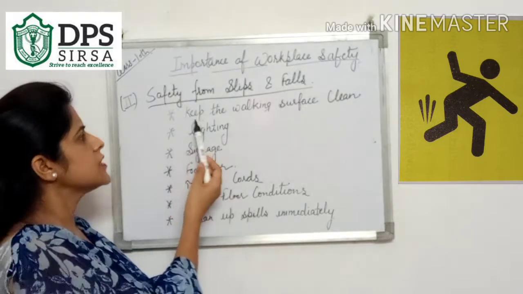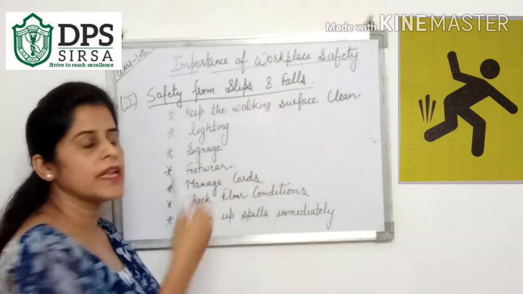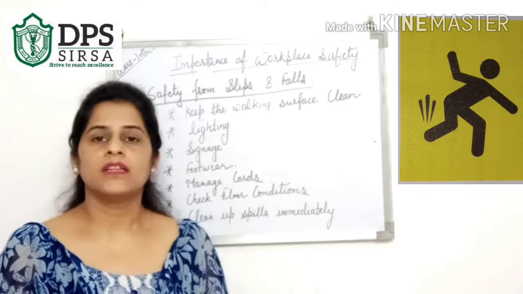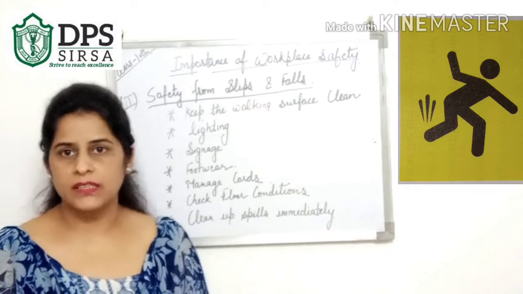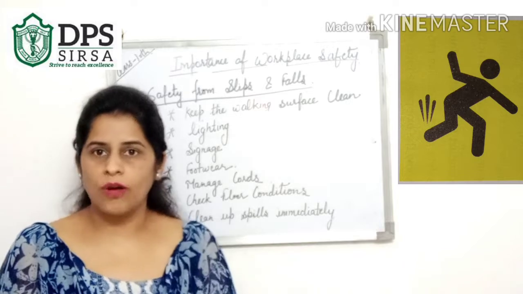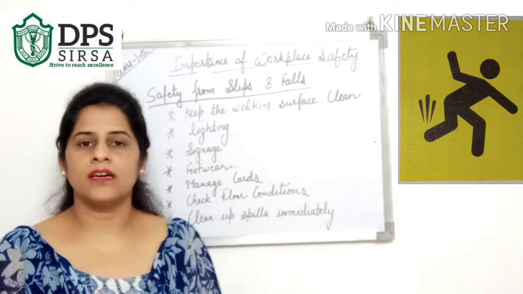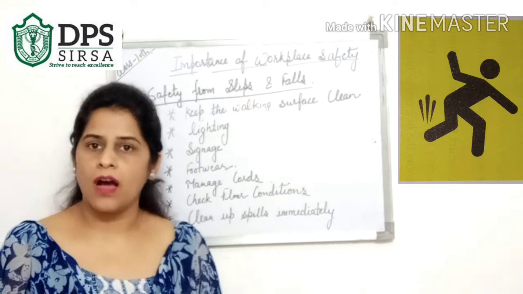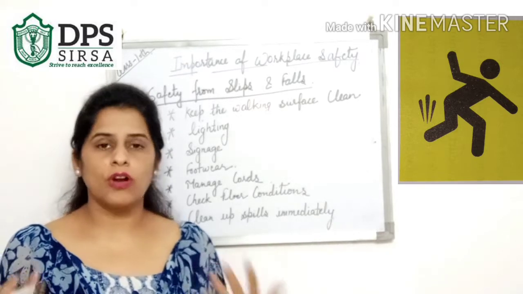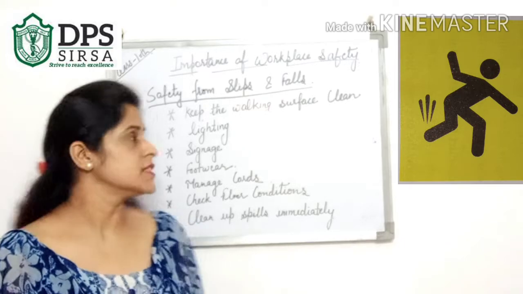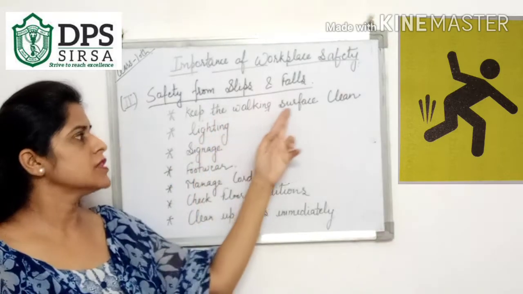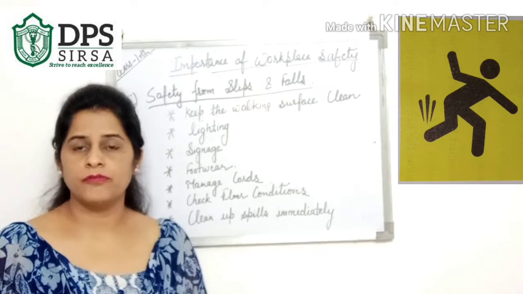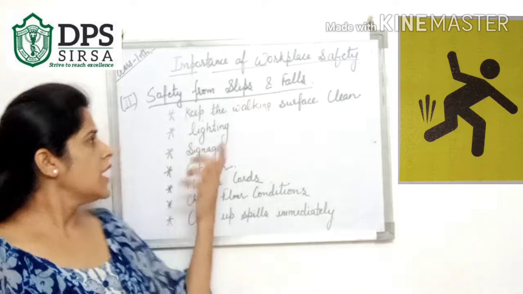First is to keep the walking surface clean. In organizations the working surface should be very clean, so that there are no chances of falls and slips. You can see in our school also, there are persons cleaning the floor all the time, because there should not be any harm to the school students. So they keep the working surface very clean. There should not be any objects lying on the floor either, and there should not be any slips.